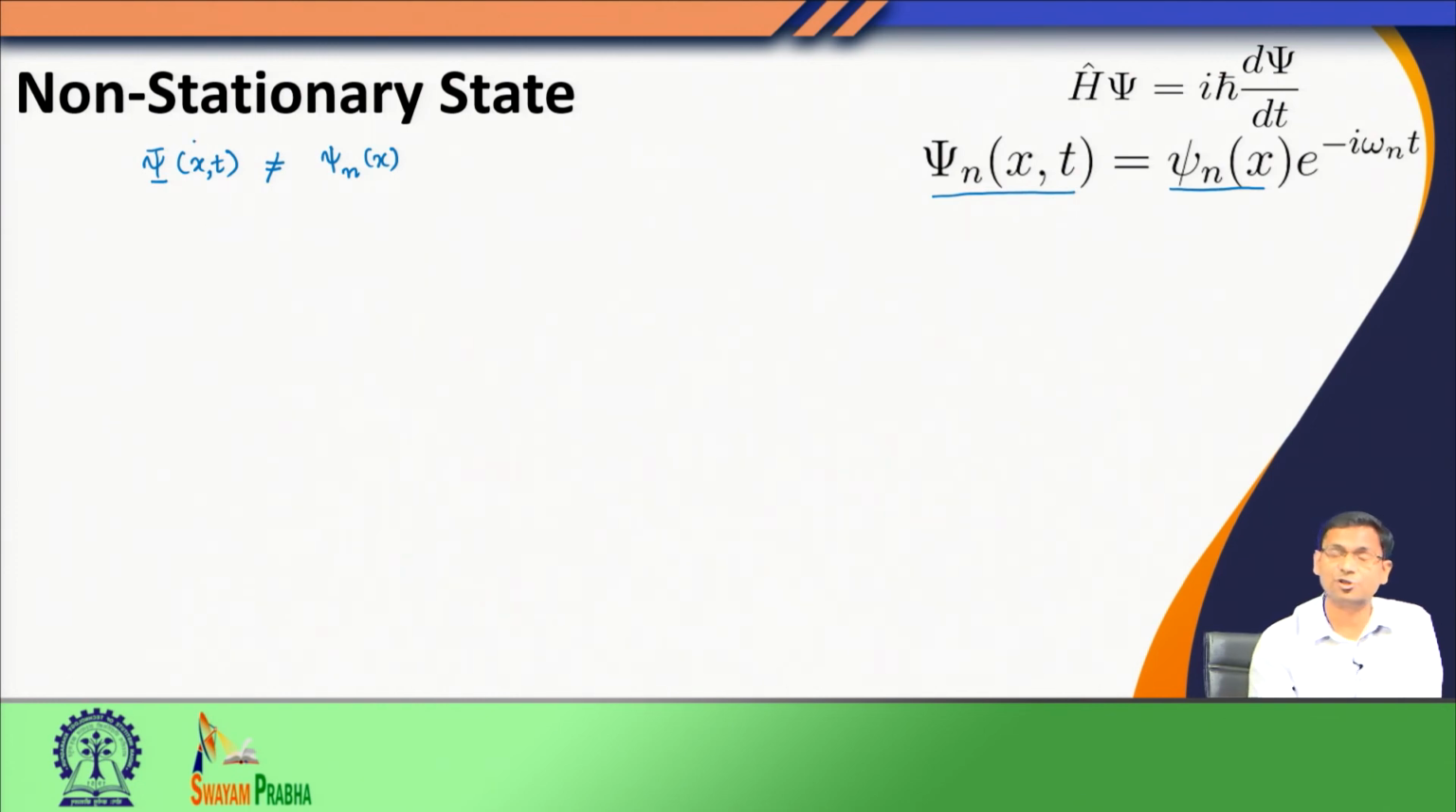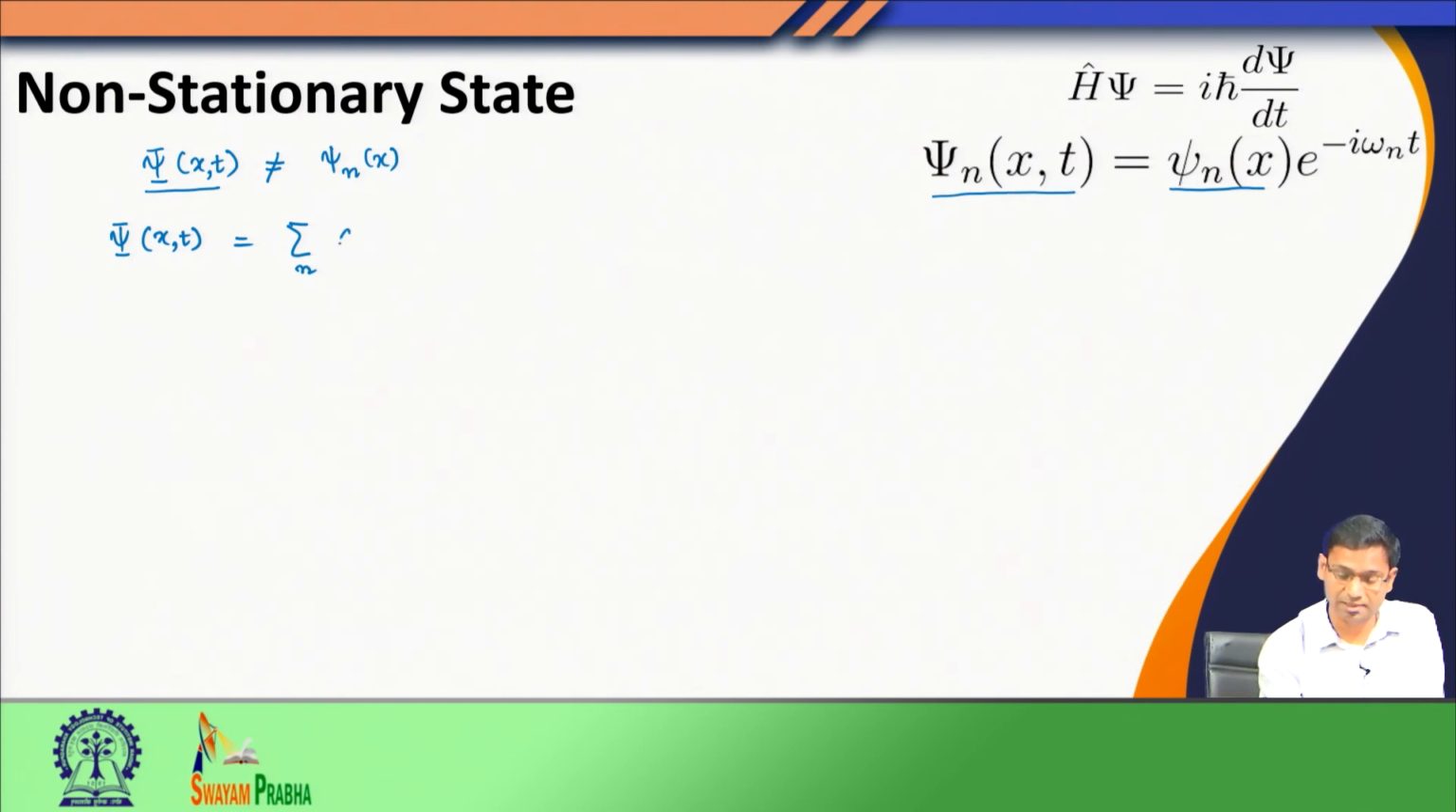So, that means the state function is not an eigenfunction, rather it is any other arbitrary function. When this is the case, what I can do is express it, because the psi n's are the eigenfunctions of a Hermitian operator, which form a complete set of orthonormal eigenfunctions. Therefore, I can express any arbitrary function which is not an eigenfunction as a linear combination of the eigenfunctions of the time independent Hamiltonian.